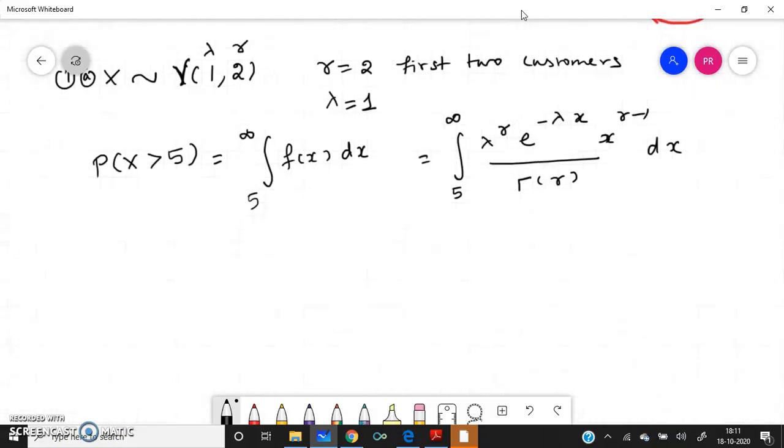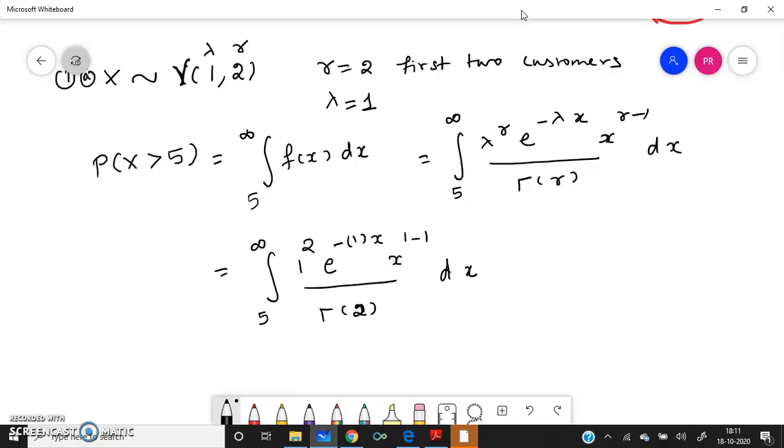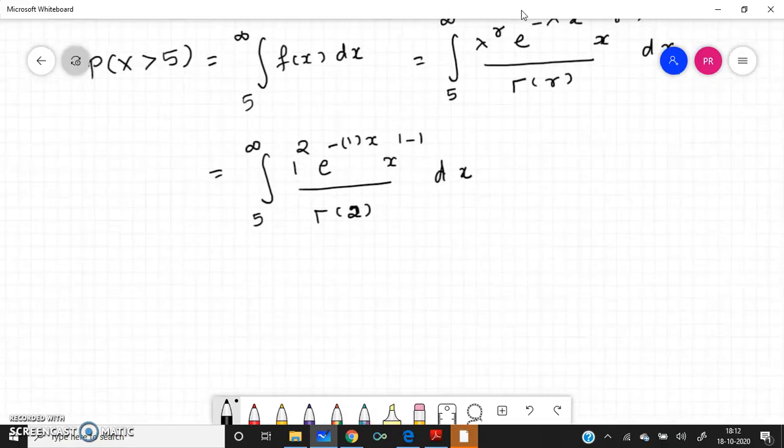Now we'll substitute lambda is 1 and r is 2. So gamma of 2 into dx. We can simplify further.